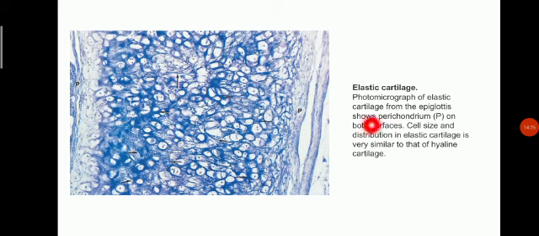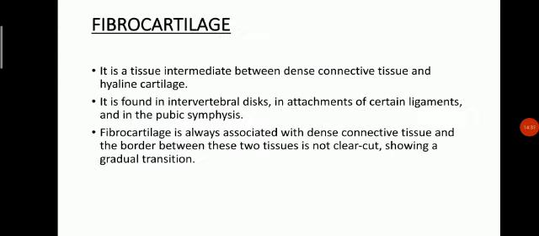The cell size and distribution in elastic cartilage is very similar to that of the hyaline cartilage. Fibrocartilage is a tissue intermediate between dense connective tissue and hyaline cartilage. It is found in intervertebral discs, in attachments of certain ligaments, and in the pubic symphysis. Fibrocartilage is always associated with dense connective tissue, and the border between these two tissues is not clear cut, showing a gradual transition.